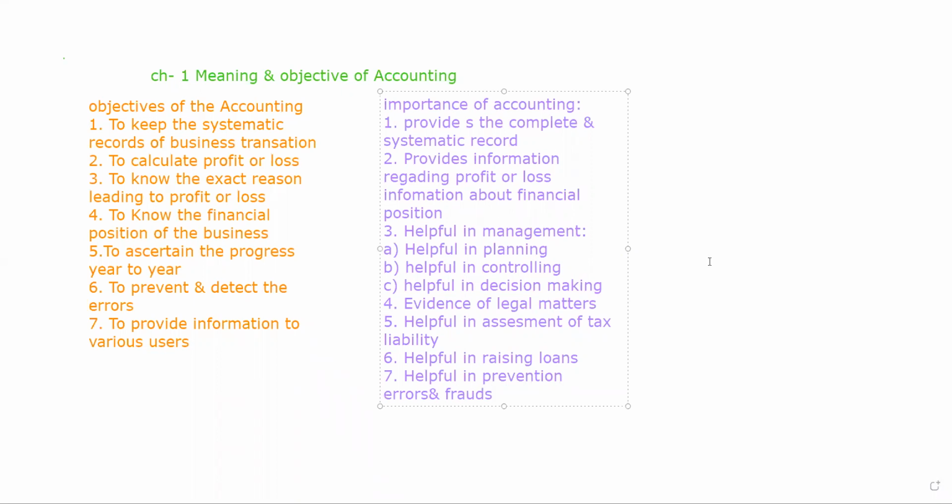So in this way, it has a lot of importance as well along with the objective. Now, if I talk about a coin, it has two sides. No doubt, one is the positive side, that it gives us so many advantages, like a systematic record is provided, helpful in management. It also provides the data about the profit and loss, evidence of the legal matter, assessment of tax liabilities, just possible with the help of accounting. It is also helpful in raising the loans. It is also helpful in the prevention of errors as well as frauds.